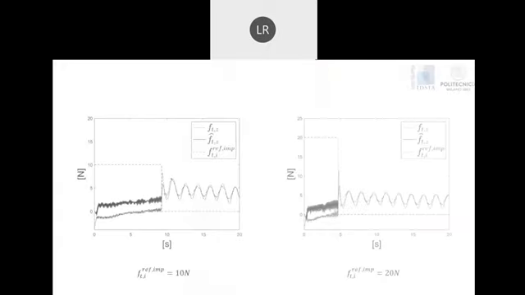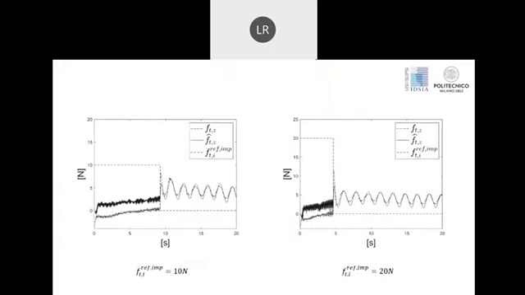And here we highlight the achieved interaction forces, in which we can see the maximum force that has been defined for the controller and the measured force. We can see that the measured force and the estimated one are always below the defined threshold. For the first experiment, we defined the threshold of 10 newtons. For the second experiment, we defined the threshold of 20 newtons.